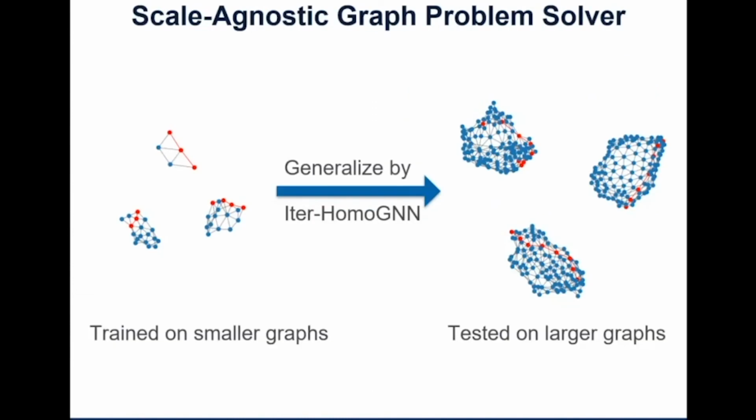Given the expressiveness of graphs, all these problems can be reduced to graph representation learning problems. So we want to train our models on smaller graphs while generalizing to much larger graphs. Here is an example of the shortest path. We actually achieved that we can train our models on graphs with no more than 30 nodes, but we can generalize to graphs of diameters as large as 1,000.